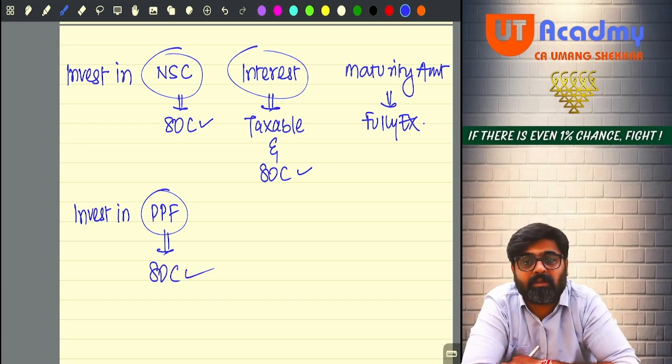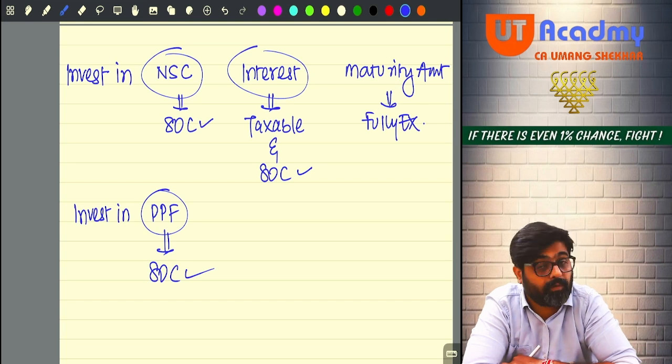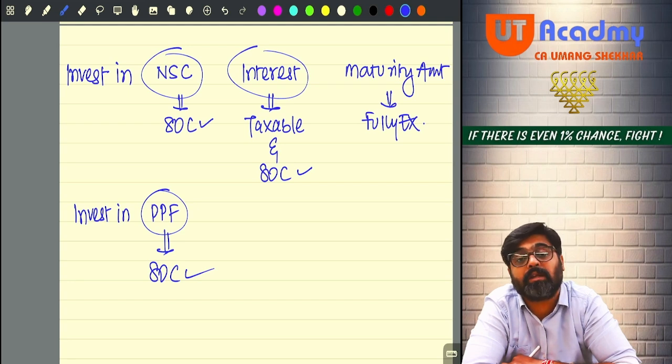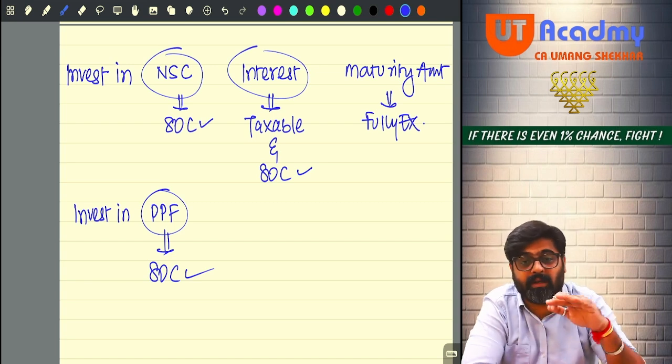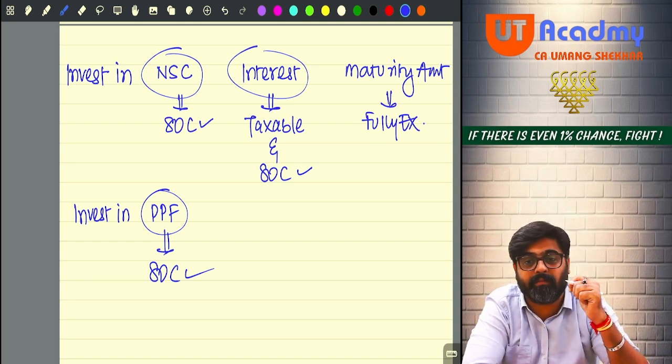Every year, see, this PPF account is for 15 years. For 15 years, you cannot withdraw the money out of this unless it is an extreme situation. And that too after some lock-in period, they allow you to withdraw that money.